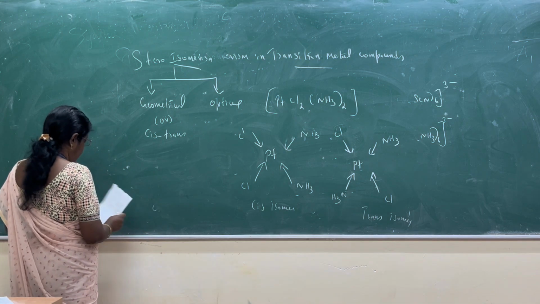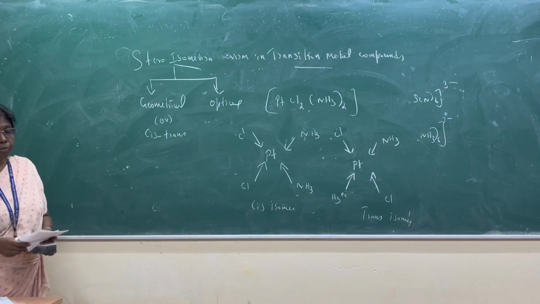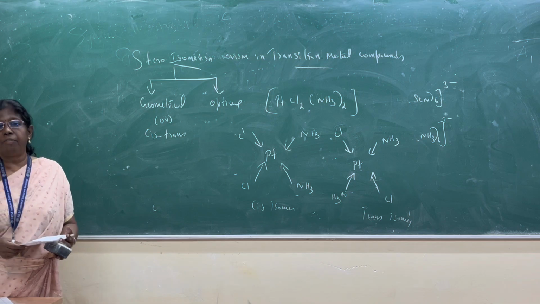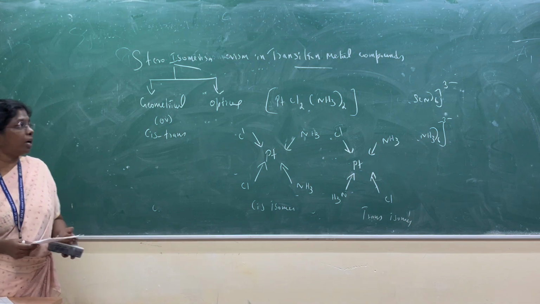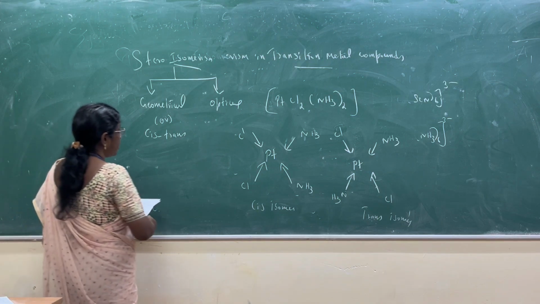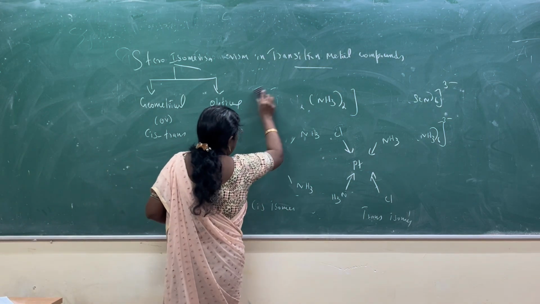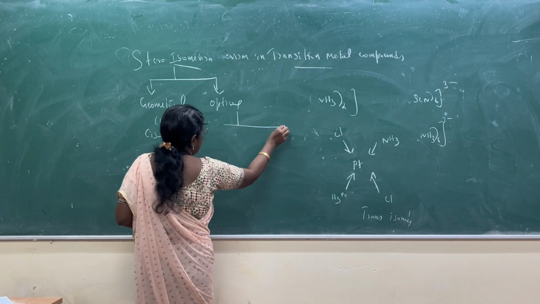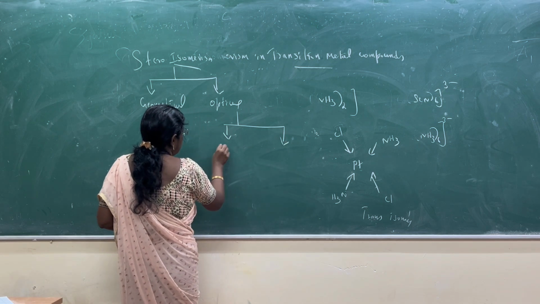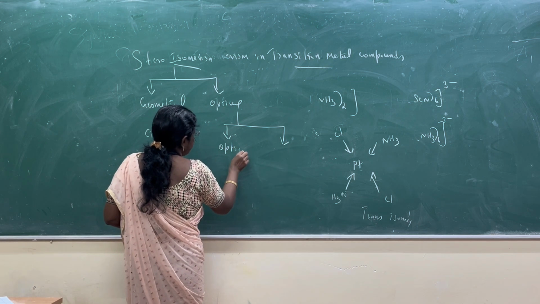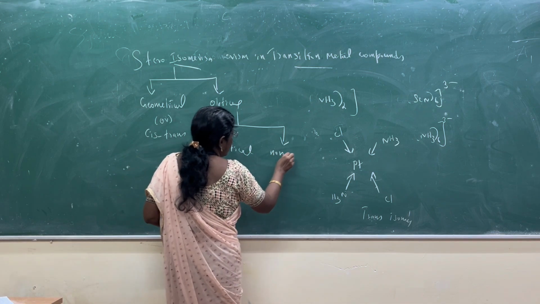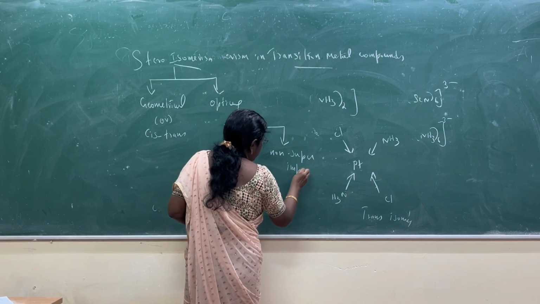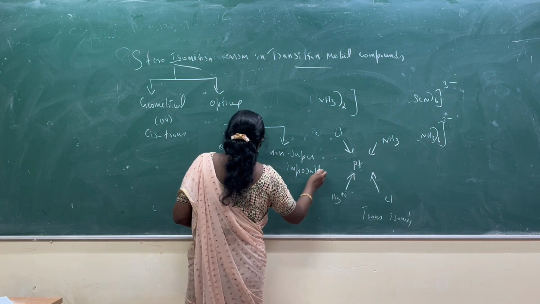So finally, optical isomerism: same molecular formula, same structural formula, but different behavior towards light is called optical isomerism. So in optical isomerism, we talk about optical activity and non-superimposability.